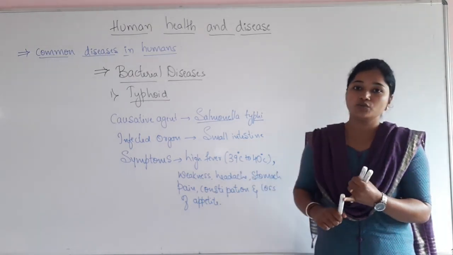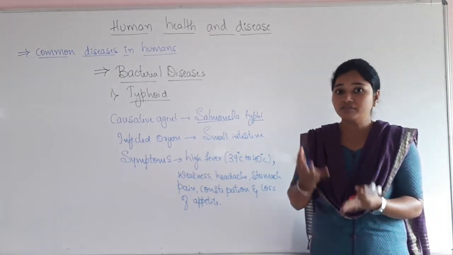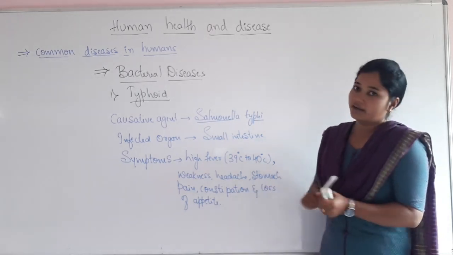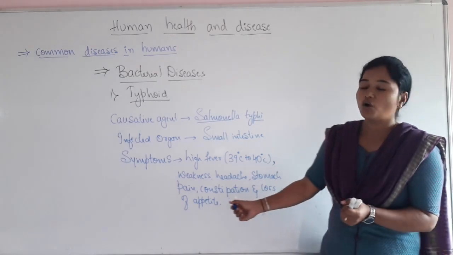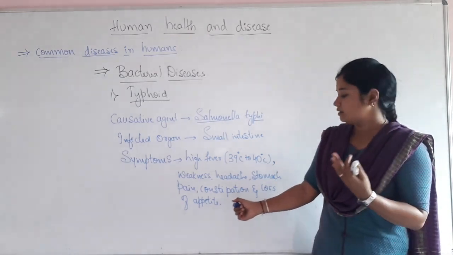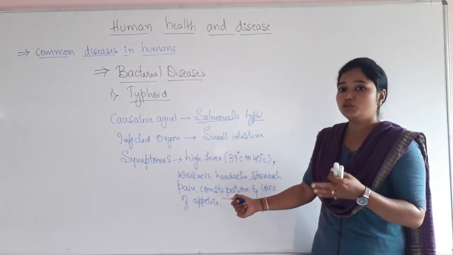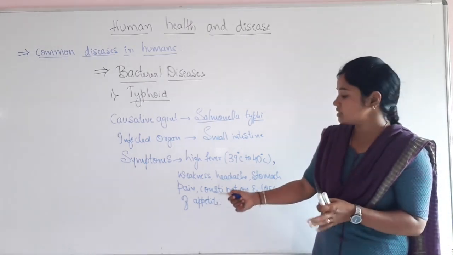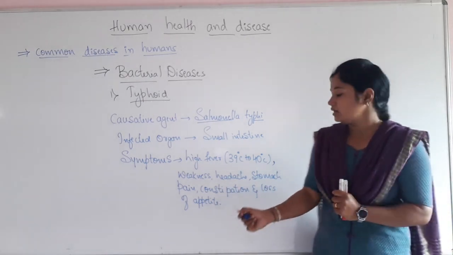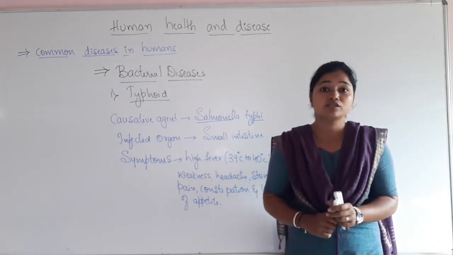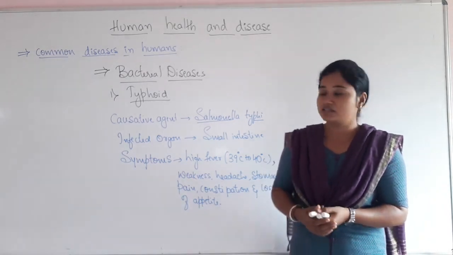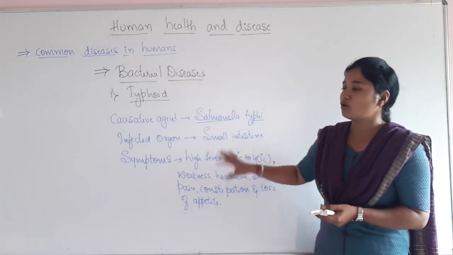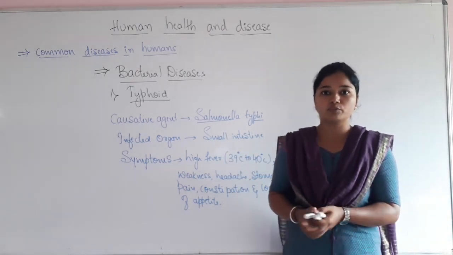Then weakness, headache, stomach pain, and constipation, which means problems passing bowel movements, where there are no easy bowel movements. Then loss of appetite, which means they do not feel hungry. These are the various symptoms of a person suffering from typhoid.